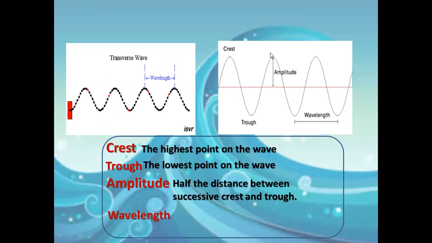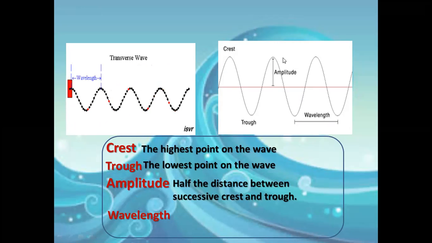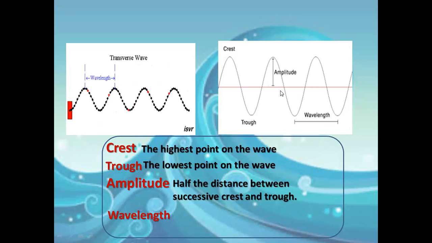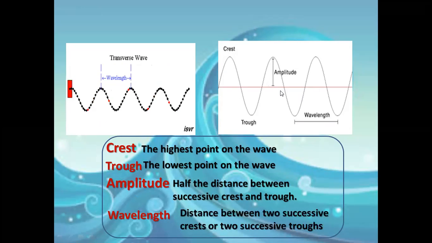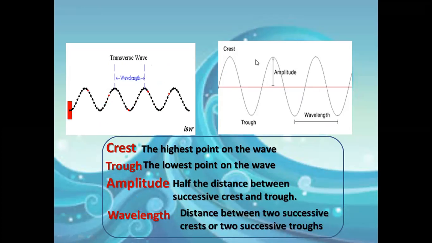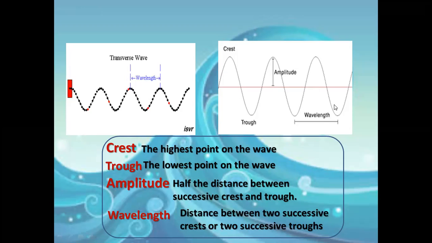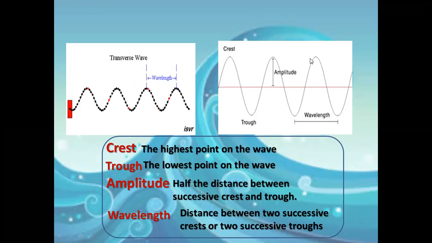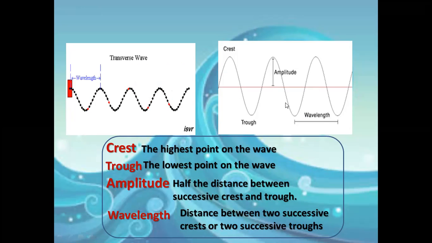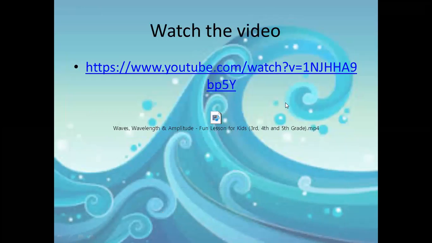Successive means exactly after each other. And the wavelength is the distance between two successive crests or two successive troughs. This distance we call wavelength, and you can watch this video to know the different parts of the waves,